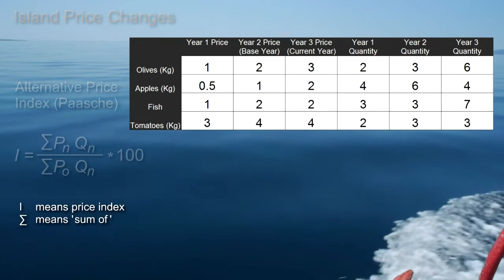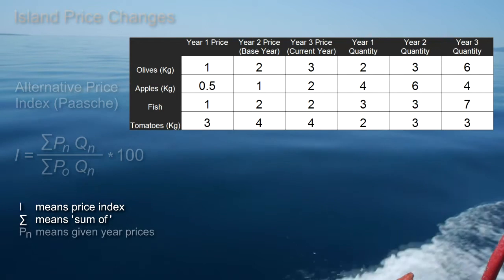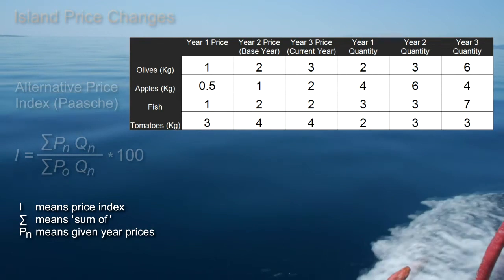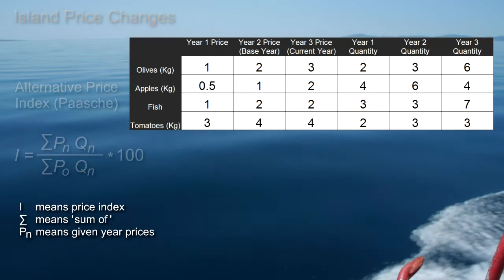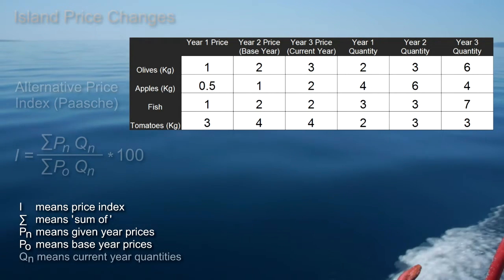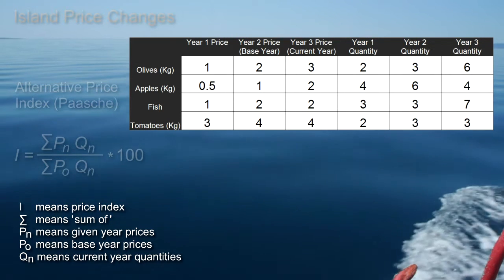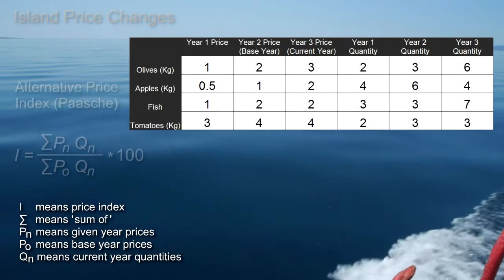Sigma again, of course, means the sum of. Pn represents each of the given year prices. P0 represents each of the base year prices, and Qn represents the current year quantities that we'll use as weights.